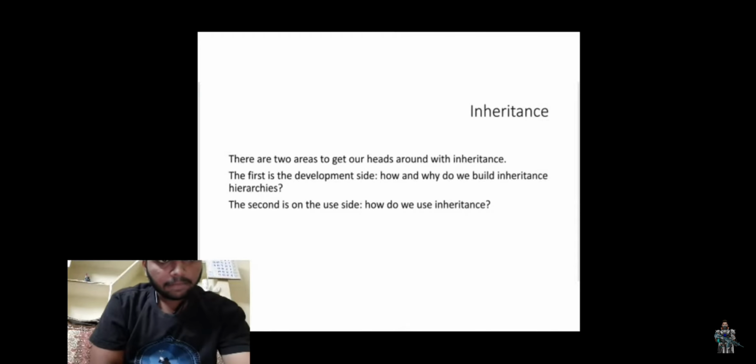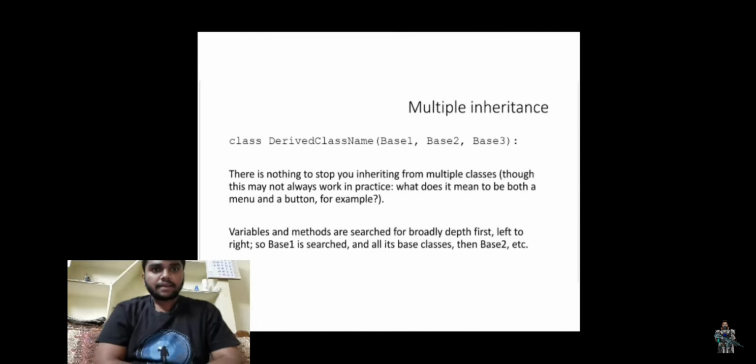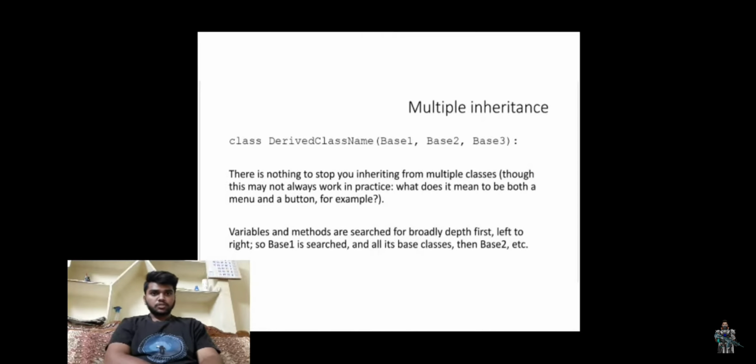When we come to multiple inheritance, the syntax is class derived class name, base 1, base 2, base 3. There is nothing to stop you inheriting from multiple classes. This may not always work in practice, but what does it mean to be both a menu and a button? For example, variables and methods are searched for breadth first, left to right, so base 1 is searched and all its base classes, then base 2, etc.